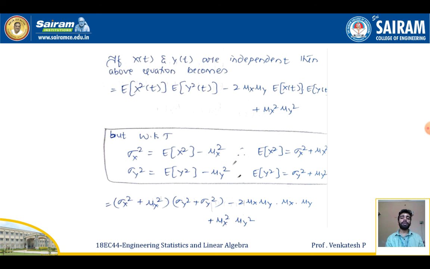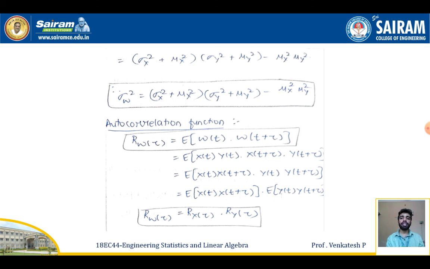So if I incorporate this in the above equation, I'll be getting sigma x square plus mu x square, sigma y square plus mu y square, minus 2 mu x mu y plus mu x square mu y square. On simplifying this, I'll be getting sigma x square plus mu x square, sigma y square plus mu y square minus mu x square mu y square.